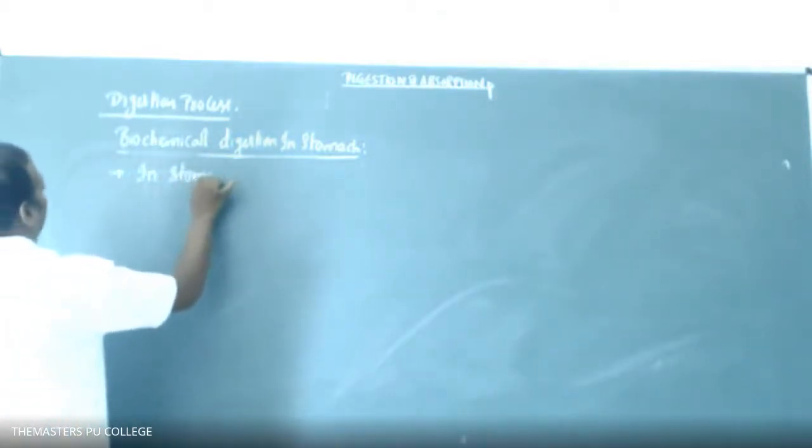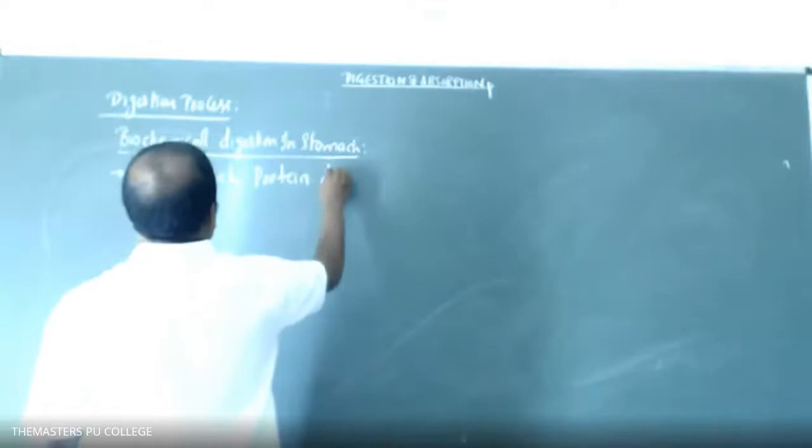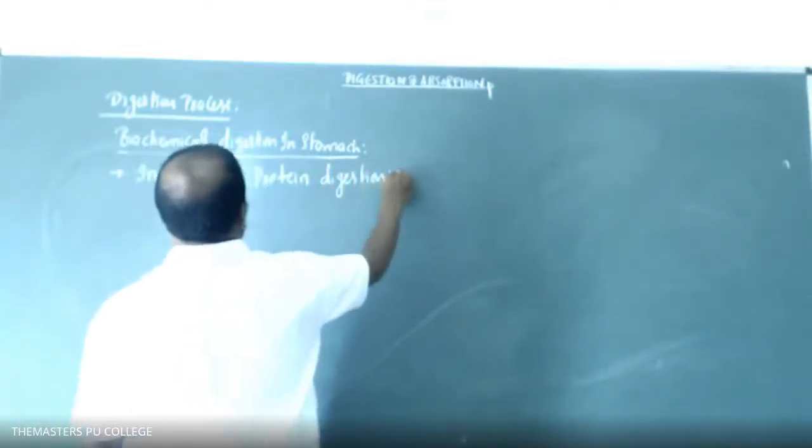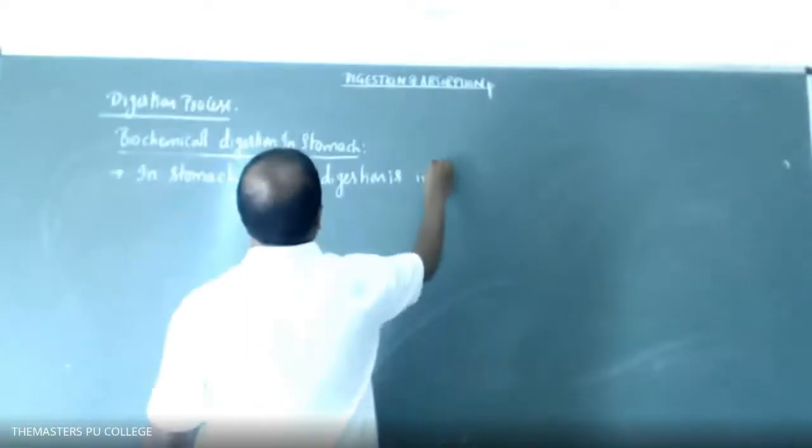Okay, students, that point you need to remember. In the stomach, protein digestion is initiated.